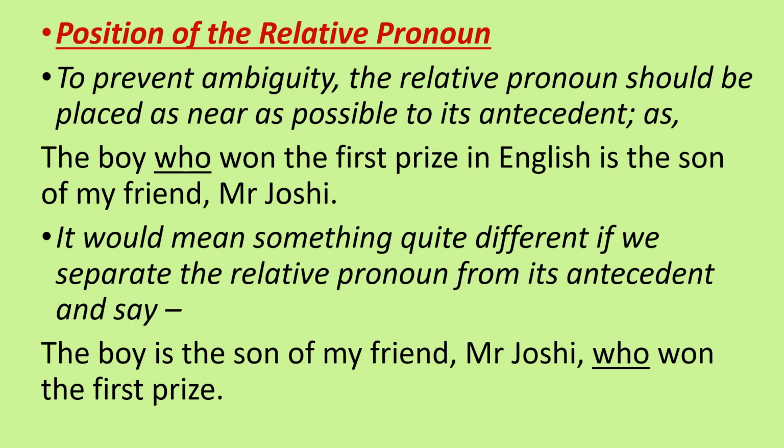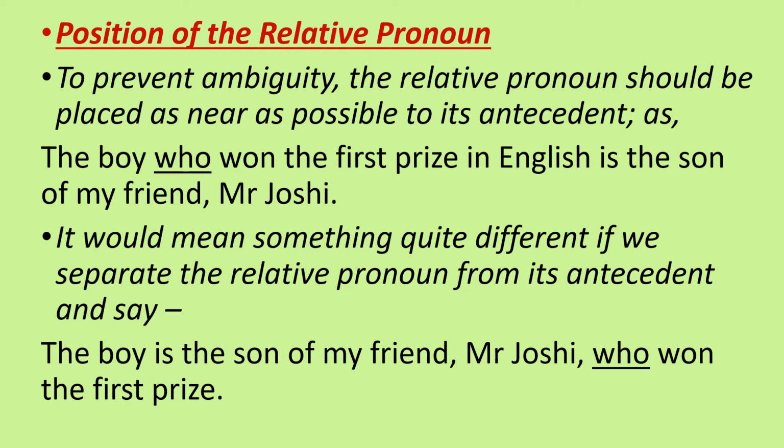Now, we shall discuss the position of the relative pronoun. To prevent ambiguity, the relative pronoun should be placed as near as possible to its antecedent. For example, the boy who won the first prize in English is the son of my friend Mr. Joshi.